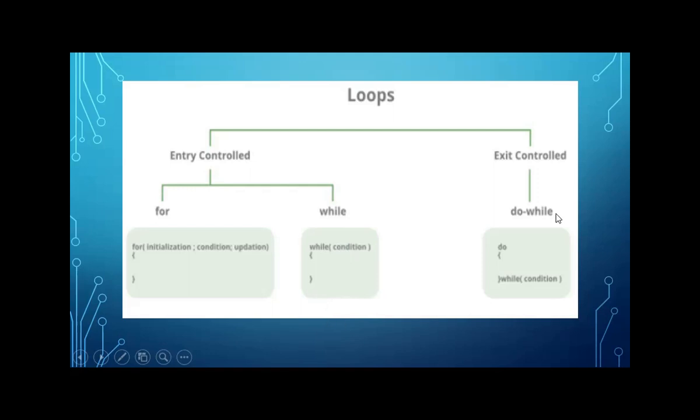In the case of do while, as you can see, we have all the statements in the beginning, and at the end we do the condition check. So all the statements present inside the block of the loop will be executed. When the loop block execution is over, after that we check the condition. This is called an exit control loop, and in this case all the statements will be executed at least once. Now we will see all these loops in detail one by one in our next session: for loop, while loop, and do while loop, and what the differences between these loops are.